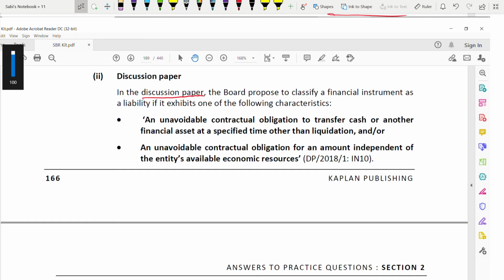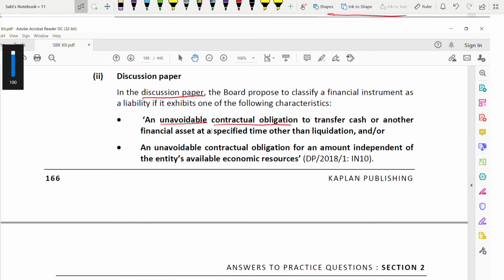What is it? Number one, an unavoidable contractual obligation to transfer cash or another financial asset at a specified time other than liquidation. You have to pay. You cannot say no, I cannot pay. You cannot stop willingly. You have to transfer cash or another financial asset. Then it's a financial liability.